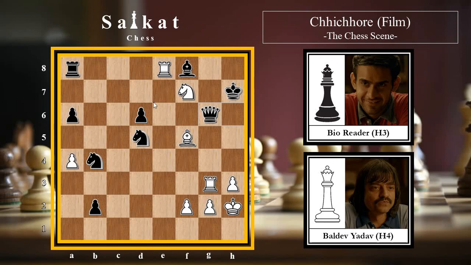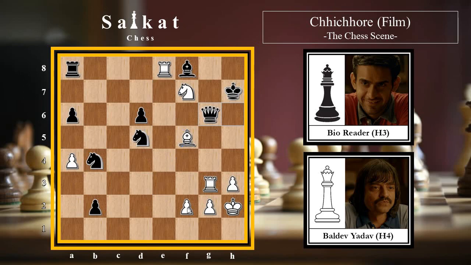So either knight e7 or knight e3, because only these two squares will be able to capture this bishop. Now e7 is protected by the rook, e3 is protected by the pawn. So there is nothing for black to do at this moment, and it is clearly winning for white here.